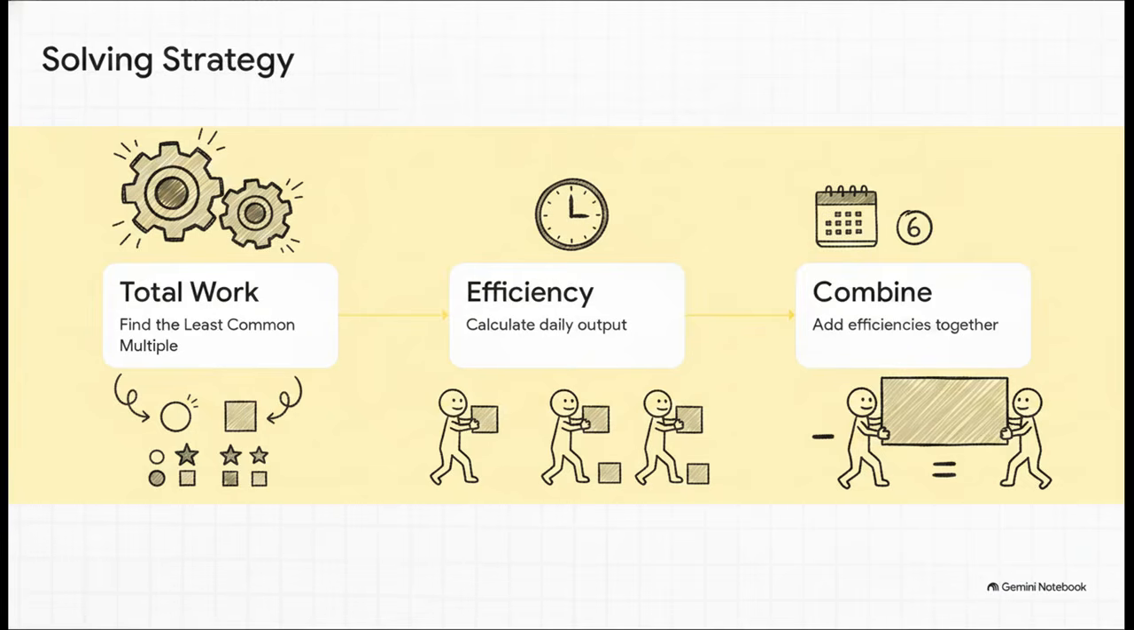To decode this base problem, we just follow 3 logical steps. First, we find the total work by grabbing the least common multiple of their days. So for 10 and 15, that is 30 units of work. Second, calculate their daily efficiency. If A does 30 units in 10 days, well, A's efficiency is 3 units a day. B does 2 units a day. And step 3, combine them. Together, they're knocking out 5 units a day. 30 divided by 5 means they finished the whole shebang in exactly 6 days. And just like that, we've set the mathematical baseline for the rest of this explainer.